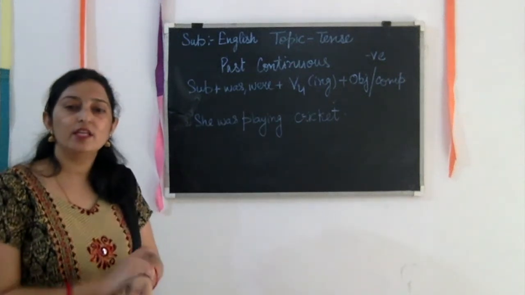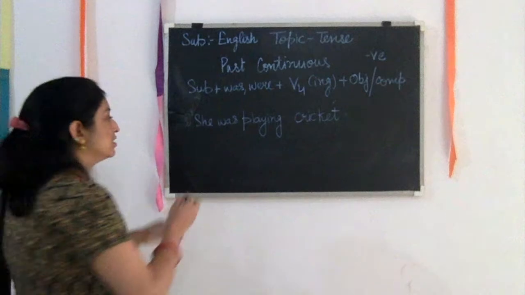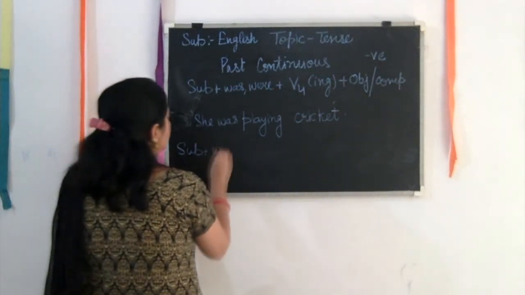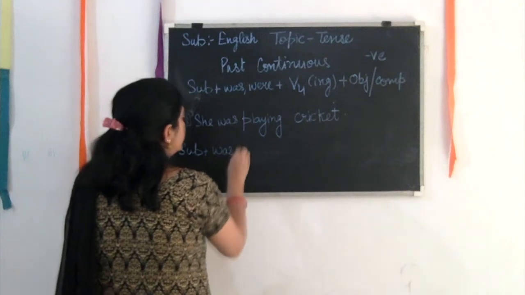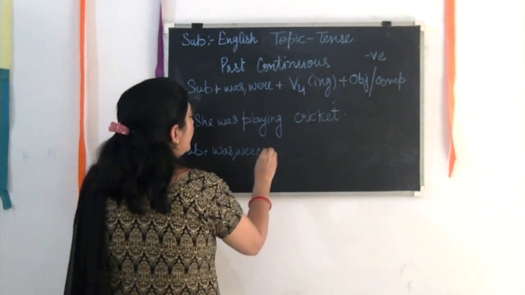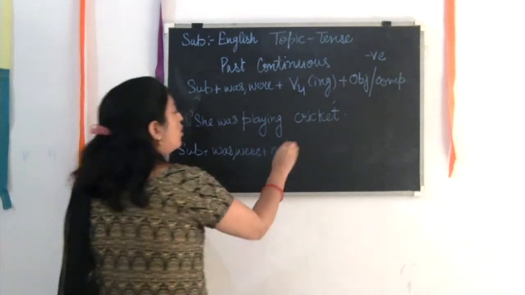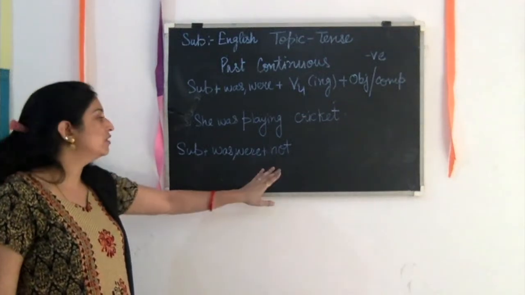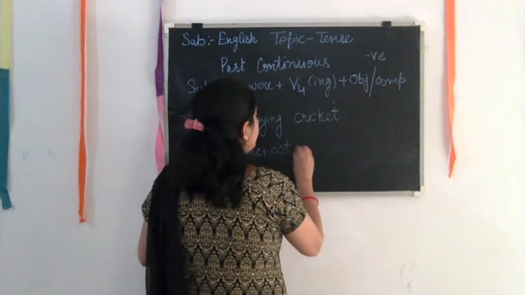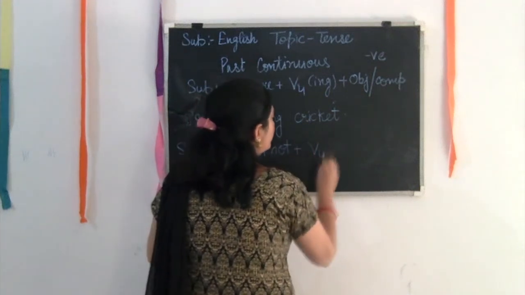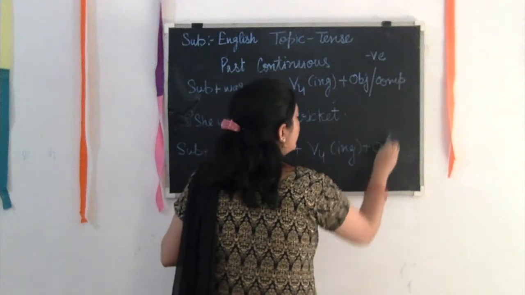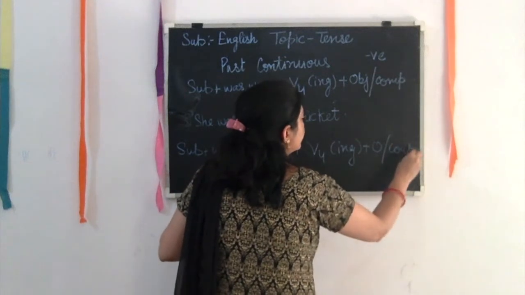If you have to write the negative form, how will you write it? Subject plus was, were, these are the helping verbs, and here we have to write not: was not, were not, was not, were not, plus again the fourth form of the verb, the ing form, and then object or complement.